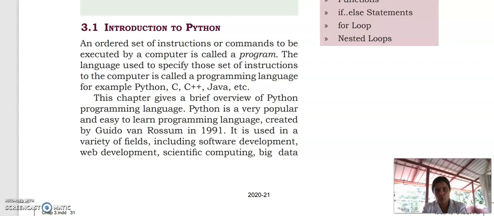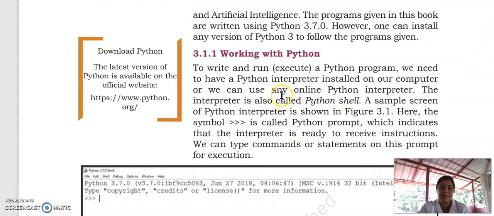In the previous class, you learned about Python. We started our third chapter, which is Python, in which we specified that Python is a simple language, and we covered what is an interpreter, compiler, and assembler. That means for converting high-level language to low-level language, some translators are used. Examples for these translators are compiler, interpreter, and assembler. And then we discussed Python.